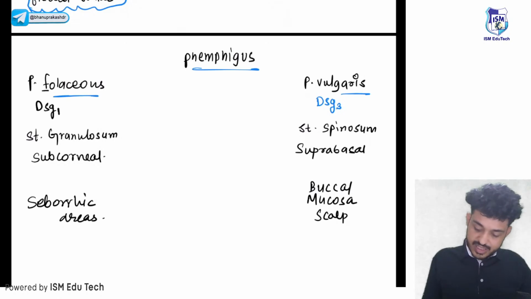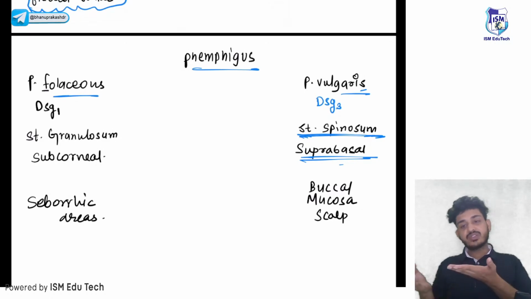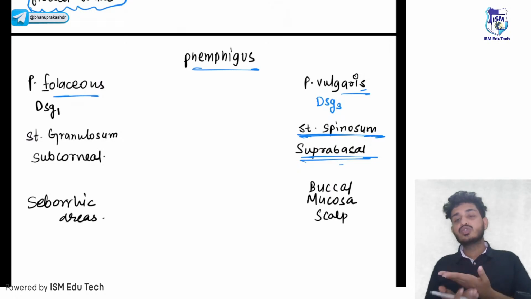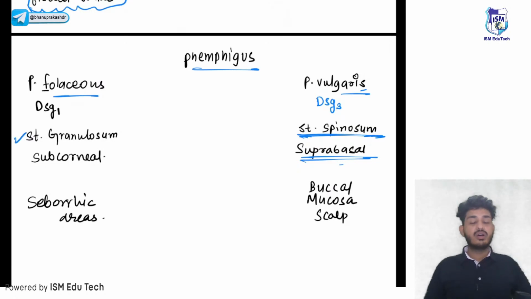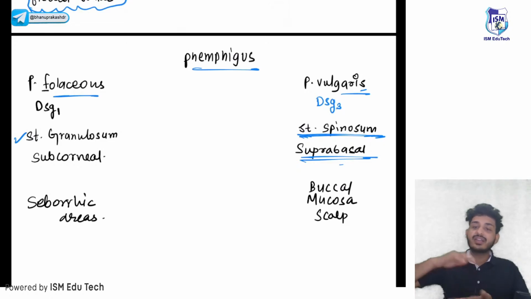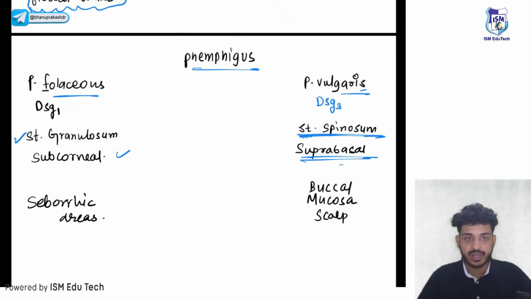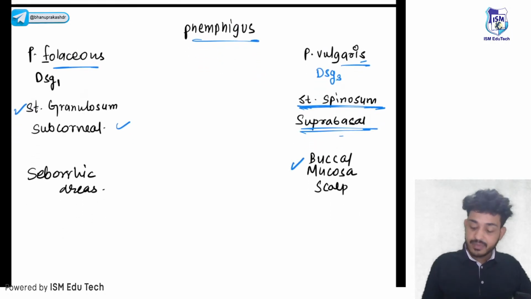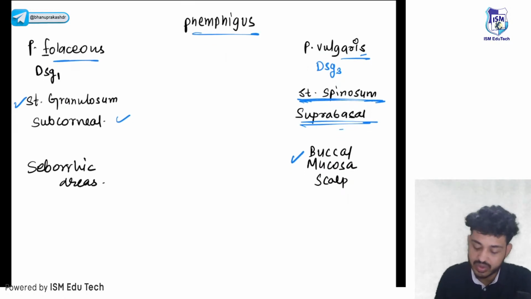Okay, this will be in the stratum spinosum, and this will be a suprabasal split. After spinosum there will be basal. So the bulla will be a suprabasal bulla. Here it will be in the stratum granulosum. Granulosum is just below the corneum, right? So we can call it a subcorneal bulla, right? The most important thing, it will affect the buccal mucosa as well.